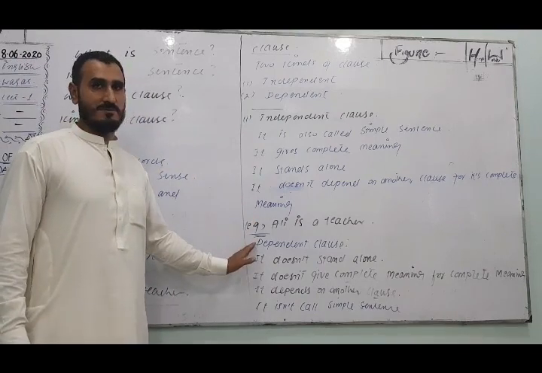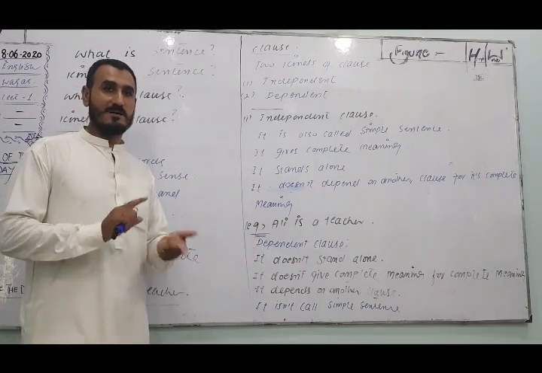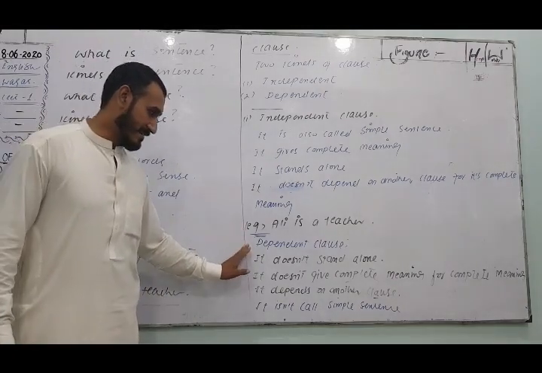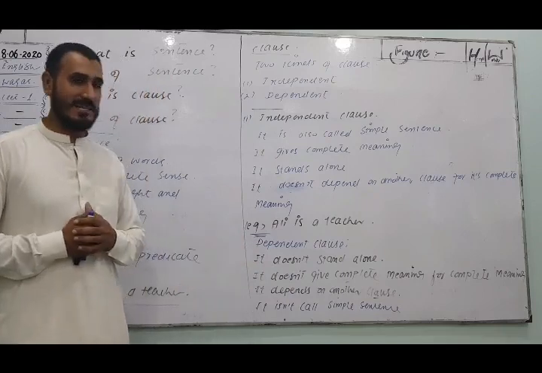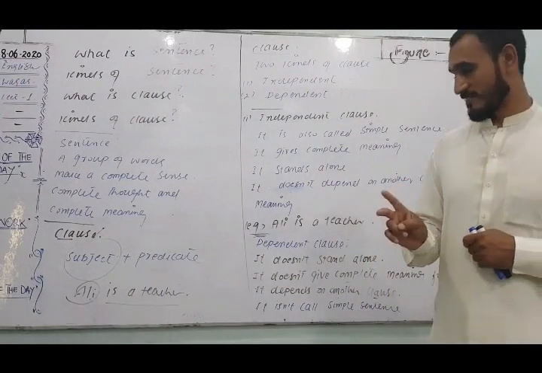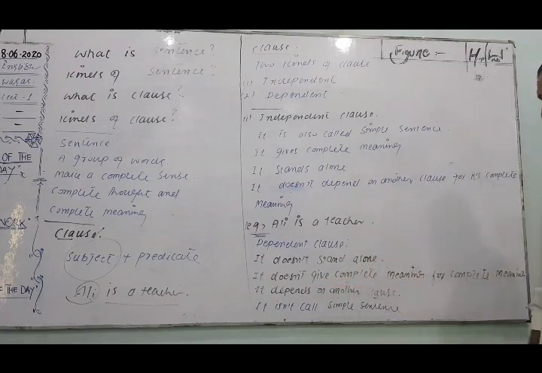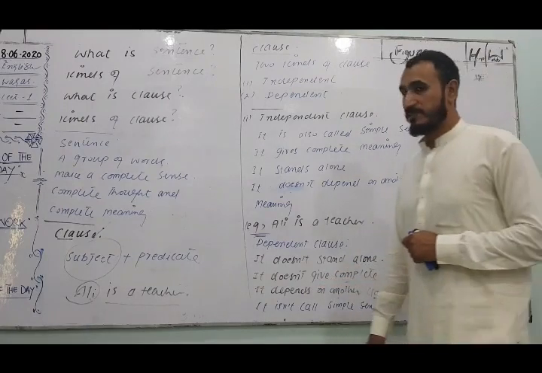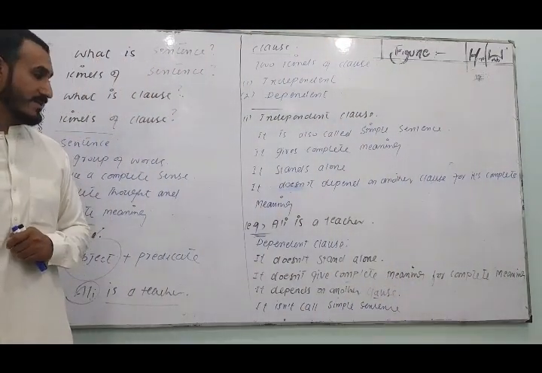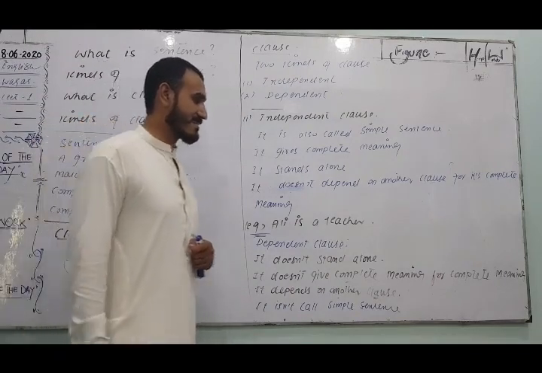These are opposite of each other, just like antonyms. A dependent clause does not stand alone. For complete meaning, it depends on another clause, and it is not called a simple sentence.